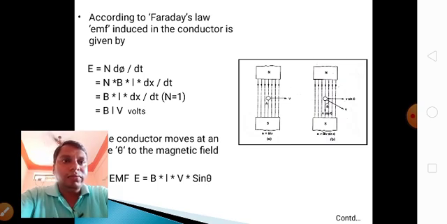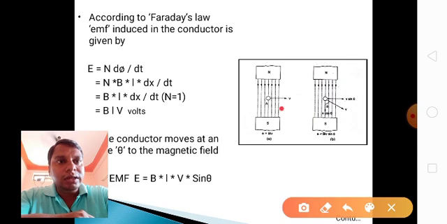Here we are getting three EMF cases. One is E equals BLV. When the conductor moves in the same direction as the flux lines, flowing north to south, the EMF will be 0. When the conductor is placed perpendicular to the flux lines, the EMF is maximum. The maximum EMF is E equals BLV.